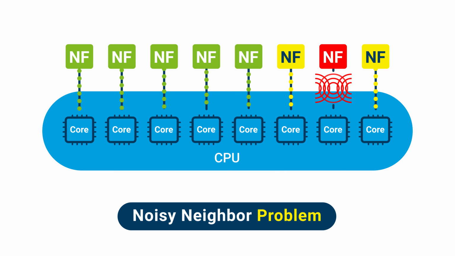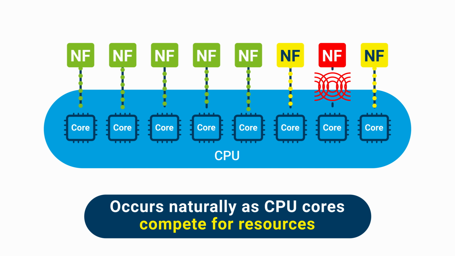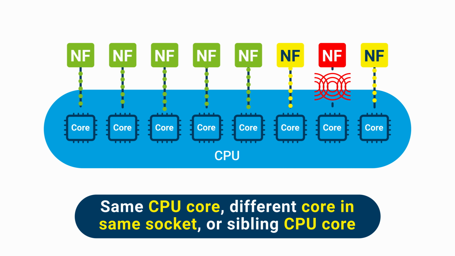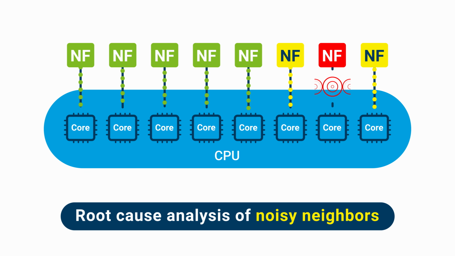Known as the noisy neighbor problem, it occurs quite naturally in cloud environments as CPU cores compete for shared resources such as cache, memory, and network I/O. Noisy neighbors can occur on the same CPU core, a different core in the same socket, or on a sibling CPU core. EXFO's Full-Stack Assurance solution is particularly effective for enabling root cause analysis of service degradations caused by noisy